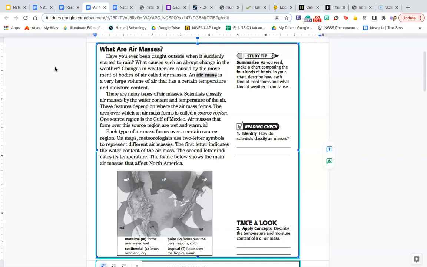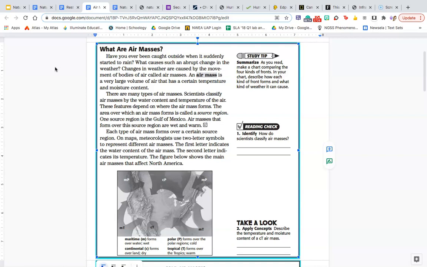An air mass is a very large volume of air that has a certain temperature and moisture content. There are many types of air masses. Scientists classify air masses by the water content and temperature of the air. These features depend on where the air mass forms. The area over which the air mass forms is called the source region. One source region is the Gulf of Mexico. Air masses that form over this source region are wet and warm.